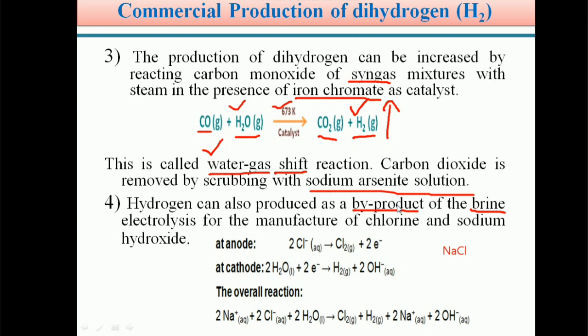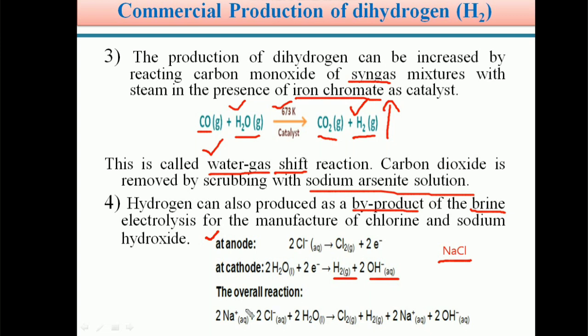For example, in the electrolysis of brine solution, NaCl solution, Cl minus ions are present at the anode and they combine to form chlorine gas, which is evolved at the anode. At the cathode, water catches the electrons produced at the anode. So here H2 gas is evolved, and OH minus ions, hydroxide ions, are formed at the cathode.